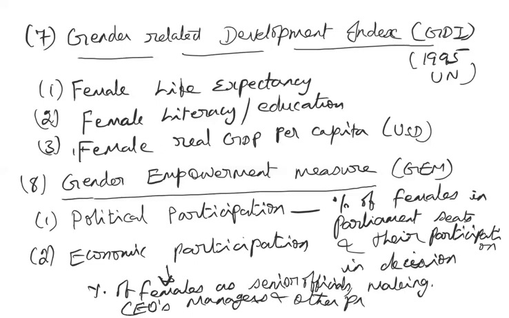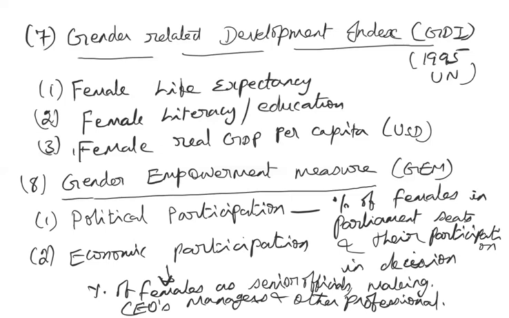Because almost everywhere, in the majority of countries, it is dominated by males. So in order to know that, it means that females are not empowered. Even though they have the capacity, they are not given the opportunity. So they are not empowered. So in order to know what that empowerment is, these are all the indicators used. Okay. So that is the female economic participation.